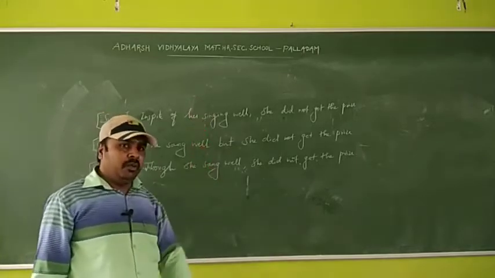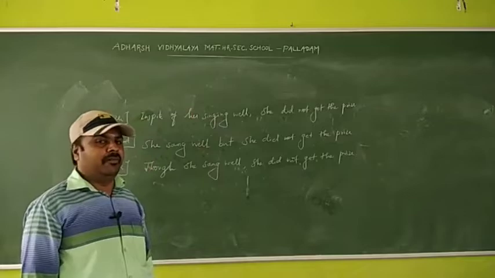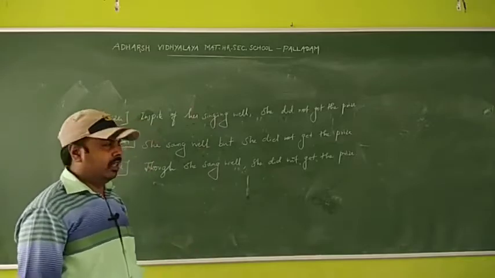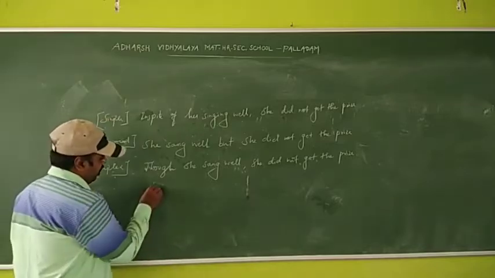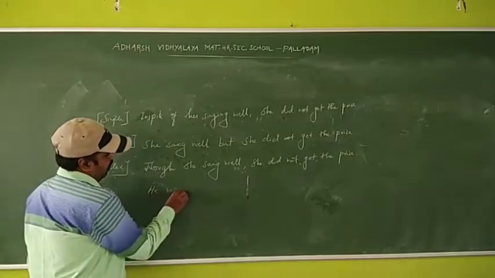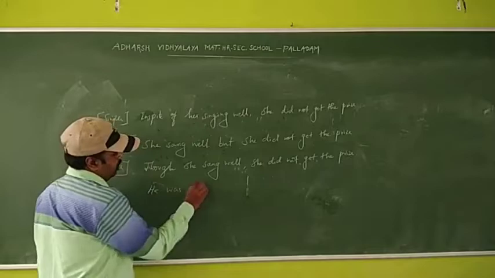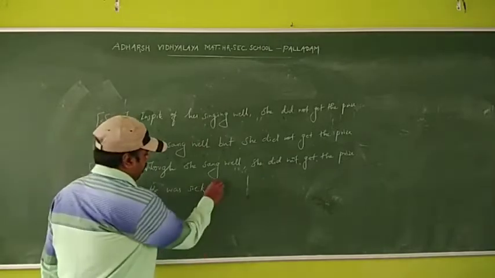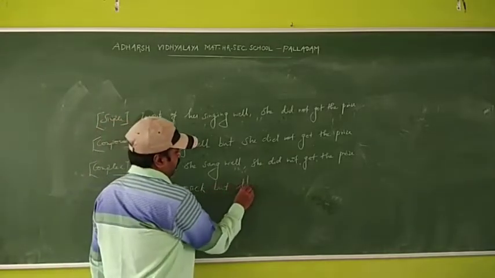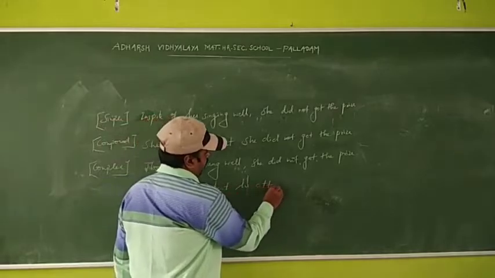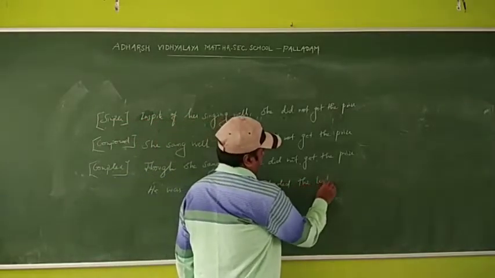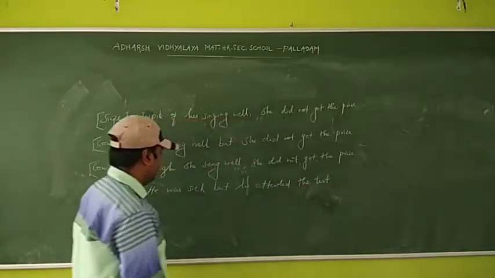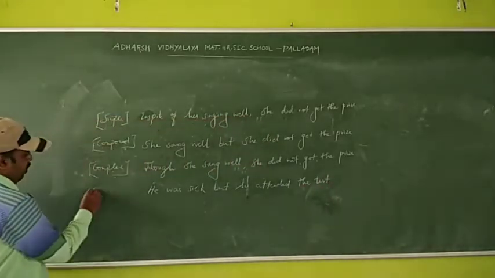Type 2 is, for example, see, listen carefully. He was sick, but he attended the test. It is compound. Okay.